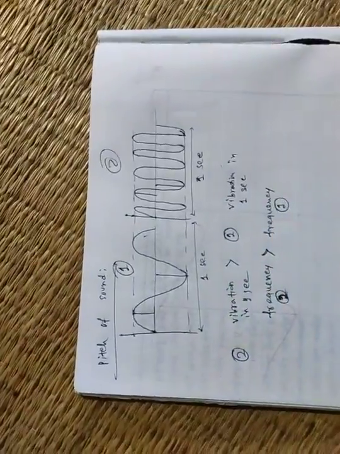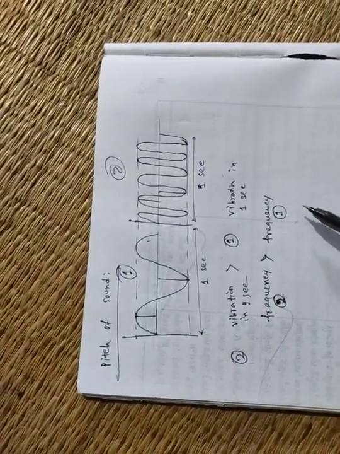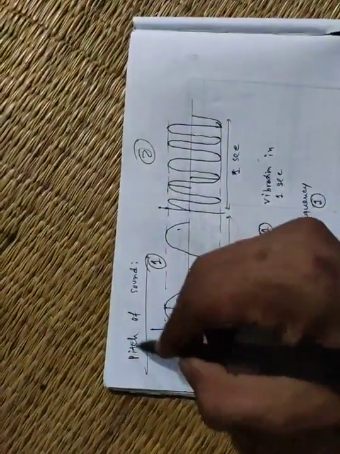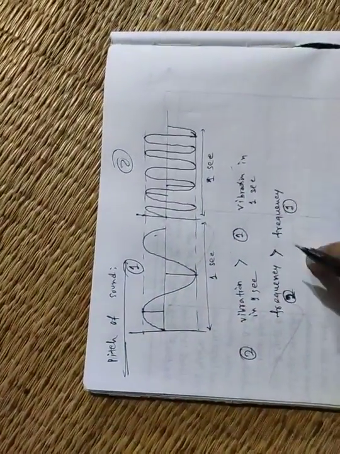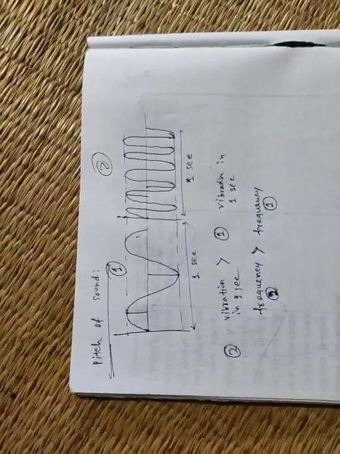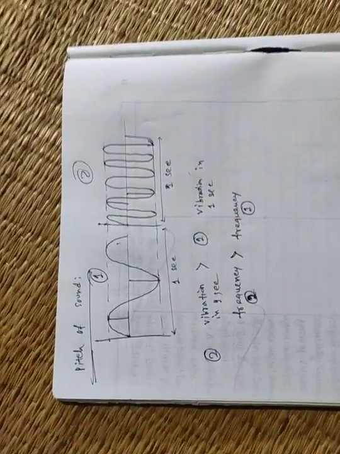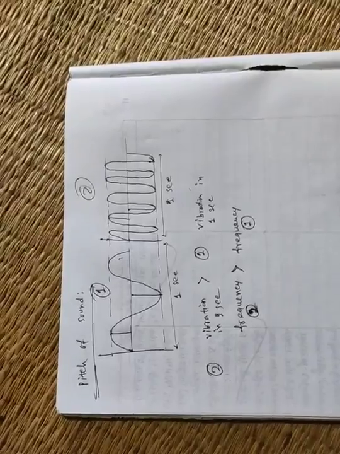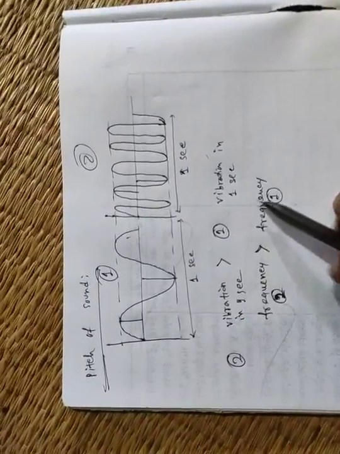That means, having the same amplitude, frequency can be different, and the pitch of the sound depends on the frequency. If the number of vibrations in 1 second is greater, that means the frequency is greater, then the pitch is very high. If the frequency is low, then the pitch of the sound is very low.